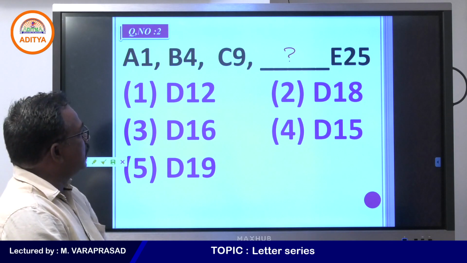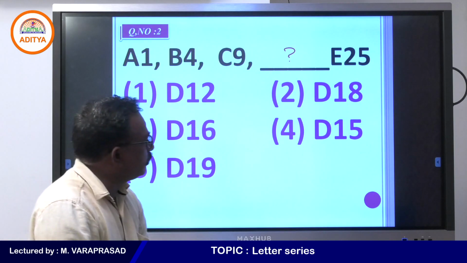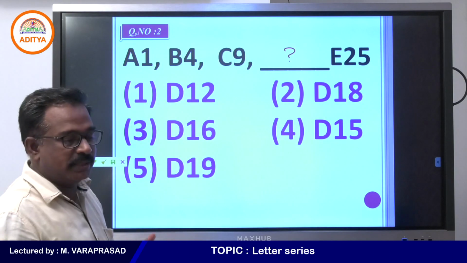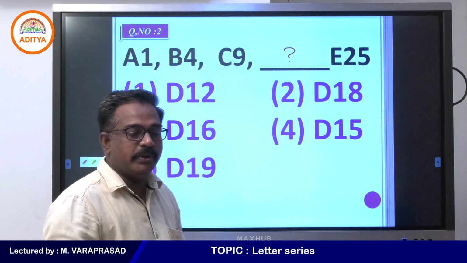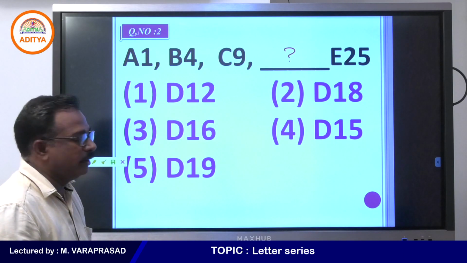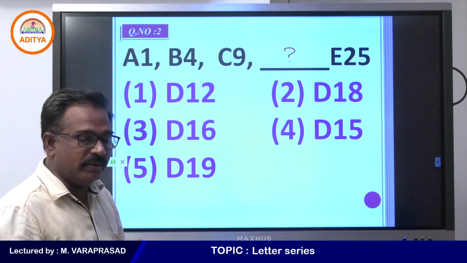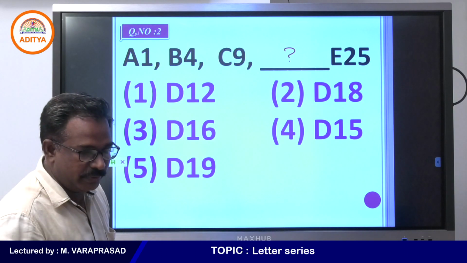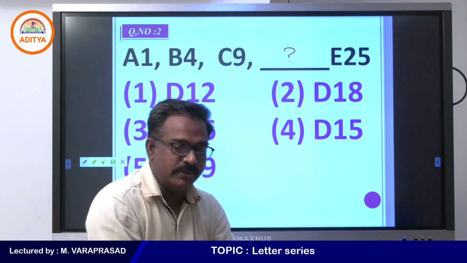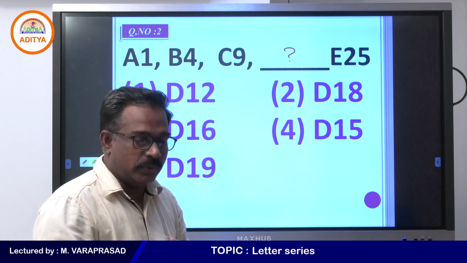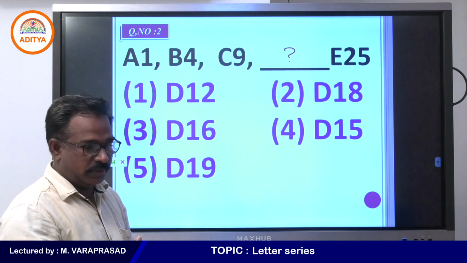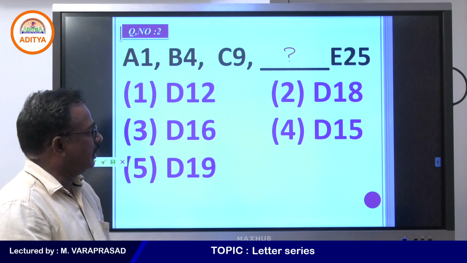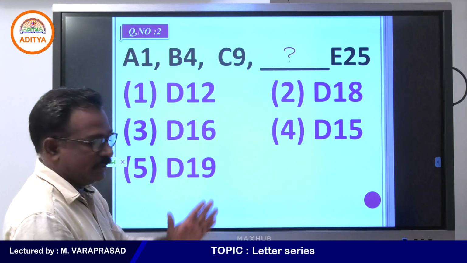A1, B4, C9, and question mark, E25. We are doing the alphanumeric series; alphabets and place values are there here. We did letter series and number series. Now we are doing mixed, alphanumeric series. The place values and the letters play the key role here. So A1 is written, B4, C9, and E25, with the question mark in the middle.